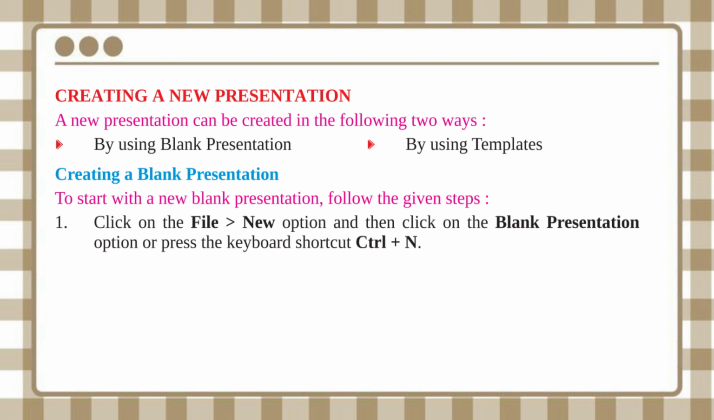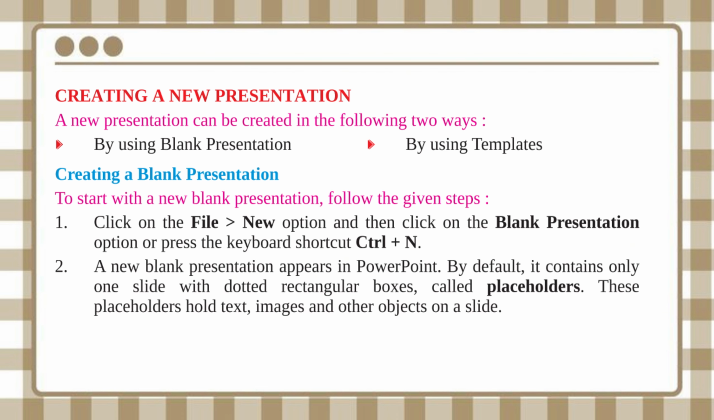1. Click on the File, then New option, and then click on the Blank Presentation option, or press the keyboard shortcut Ctrl+N. 2. A new blank presentation appears in PowerPoint. By default, it contains only one slide with dotted rectangular boxes, called placeholders. These placeholders hold text, images and other objects on a slide.